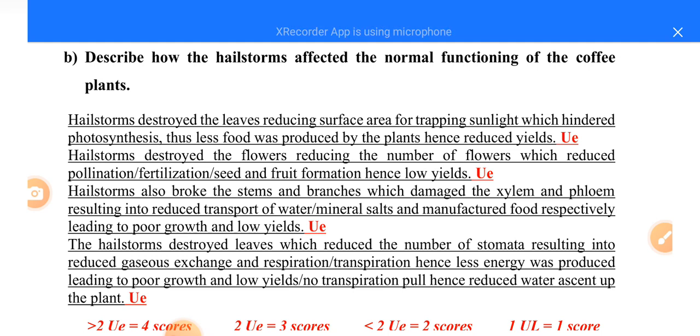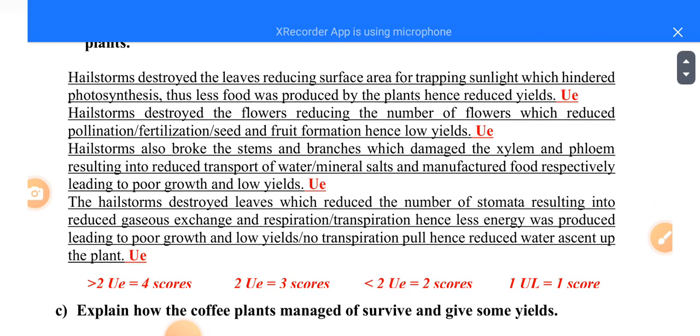Then part 2, hailstorms destroyed the flowers, reducing the number of flowers, which reduced the pollination, fertilization, seed and fruit formation, hence low yields.